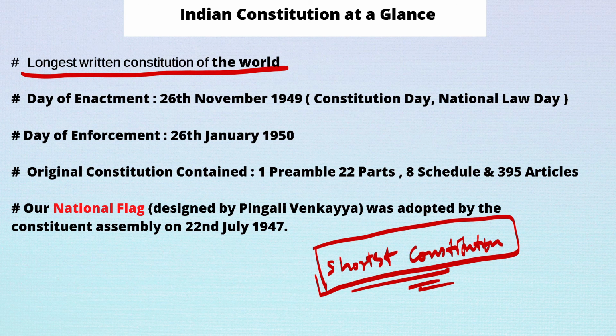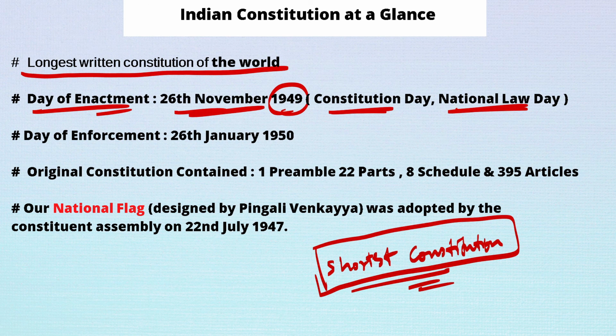All right, so the second one is the day of enactment. Now the writing of the constitution was completed on 26 November 1949. The entire thing was completed on 26th November 1949. So this is celebrated as the Constitution Day and the National Law Day. 26 November is celebrated as the Constitution Day and the National Law Day from 1949.